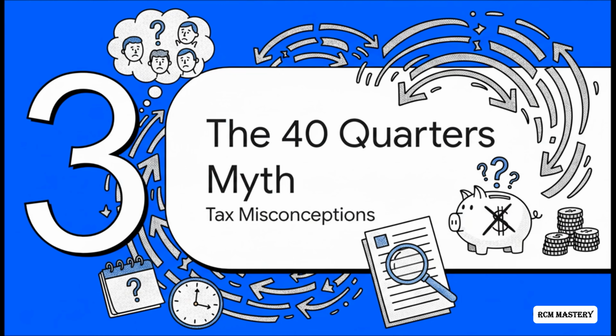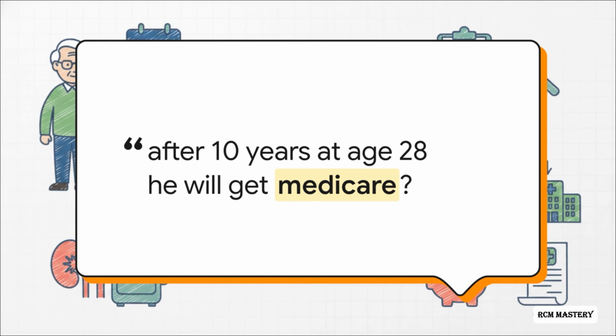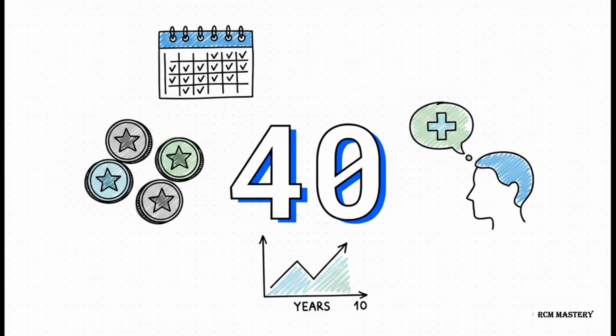Let's pivot into some real-world scenarios, starting with this incredibly widespread misconception. So, a user in the AR Learning online community asks this. If a person is 18 years old and pays taxes for 10 years, at age 28, will he get Medicare? It's actually a fantastic question, mostly because it reveals a really deep misunderstanding of how the tax system actually interacts with the eligibility rules. The whole confusion really stems from the number 40, specifically 40 quarters.